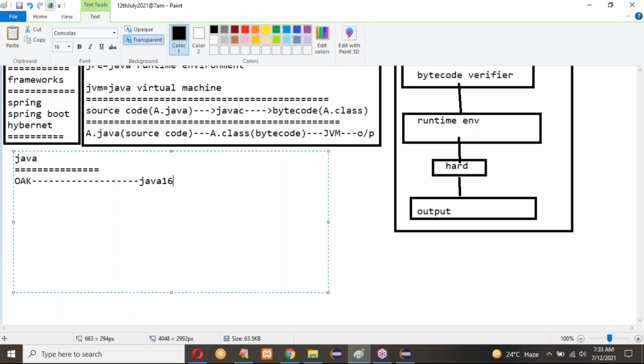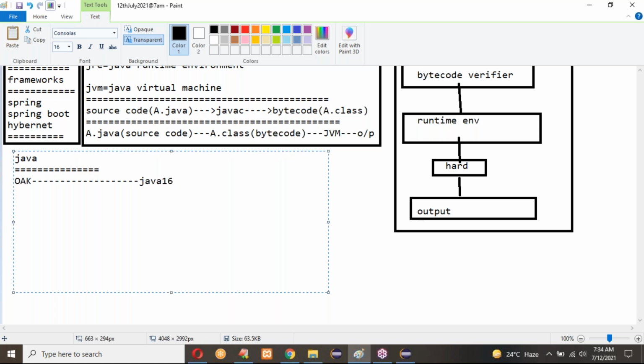Under that Java folder you can see the JDK folder. Up to Java 8, if you install Java, you can see two folders, the JDK folder and the JRE folder. From Java 9 onwards, it installs only the JDK folder. There is no JRE folder separately for installation, but internally that library will be connected with the program. Okay, so Java came into the market like this.